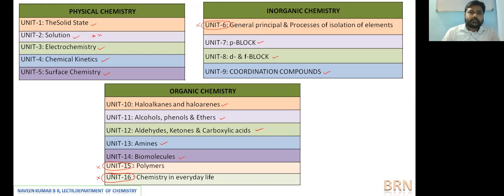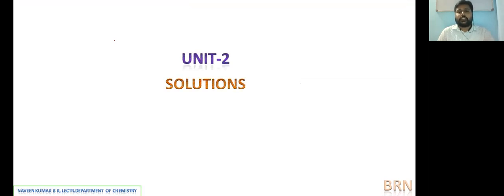Hence we'll go with the importance of this unit to understand as per the content given. A few topics in this are reduced in the reduced syllabus, so we'll see that later. Now we'll start understanding the concepts from one of the major units of physical chemistry. It is the unit Solutions.